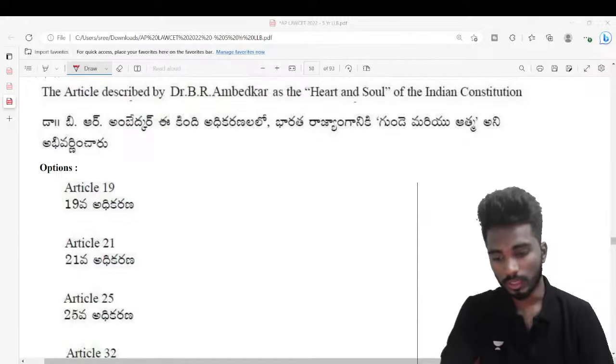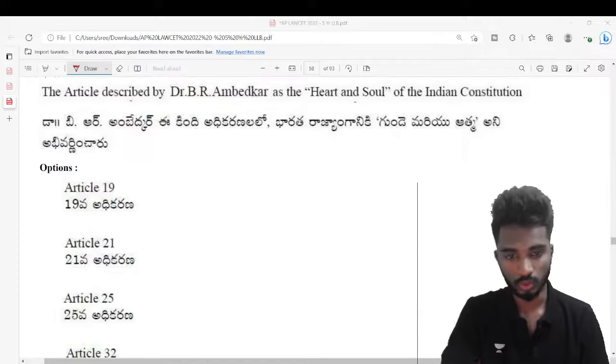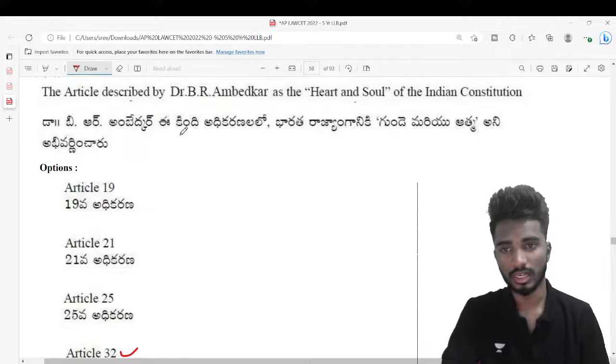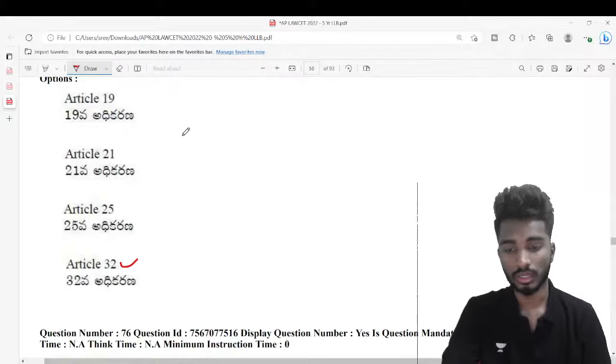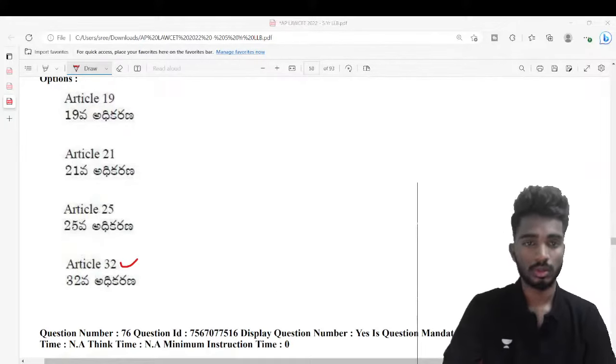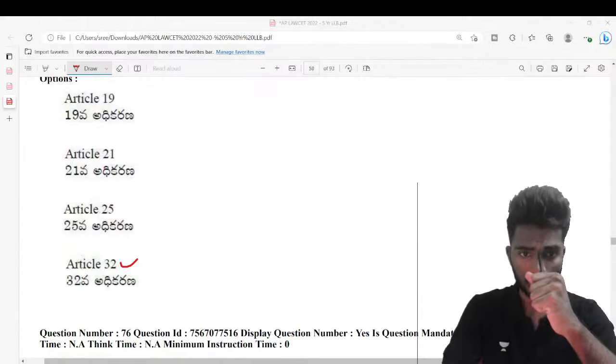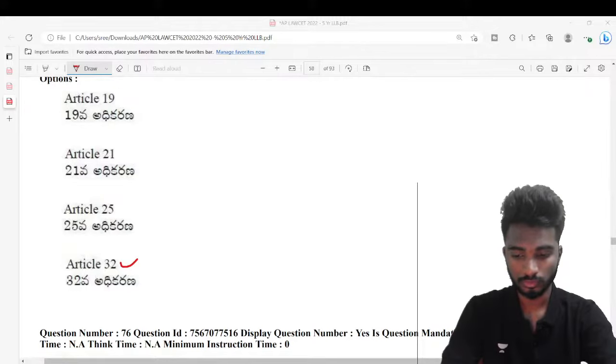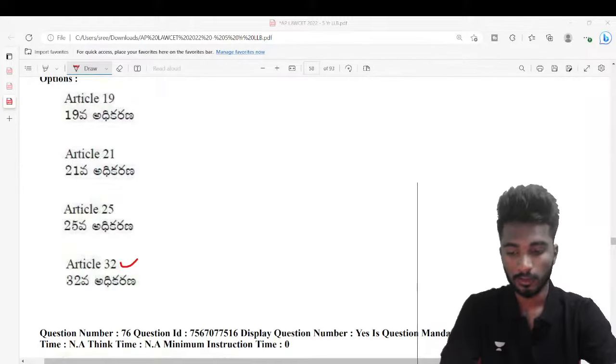Very good guys, excellent. Nidhi, Bhala, Alpha, Manikyam, Jeevana, Madhu, very good. So the answer is Article 32. What is Article 32? Article 32 talks about the right to constitutional remedies.